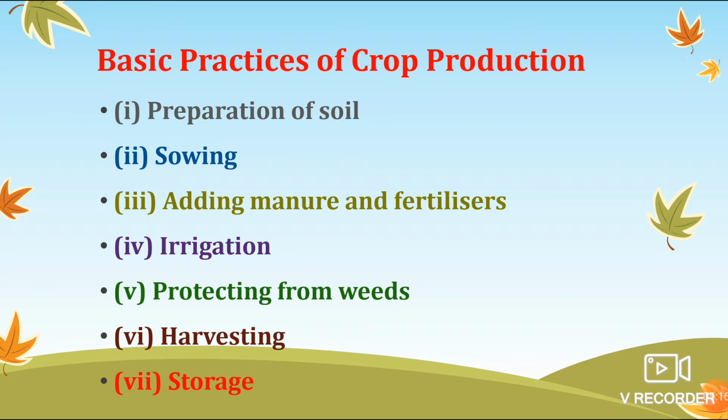And you know that for growing any kind of crop, we need to follow some steps, some practices. With the help of those practices, we can grow crops in a systematic manner. So what are the practices we need to perform? First we need to prepare the soil where we are going to sow the seed.